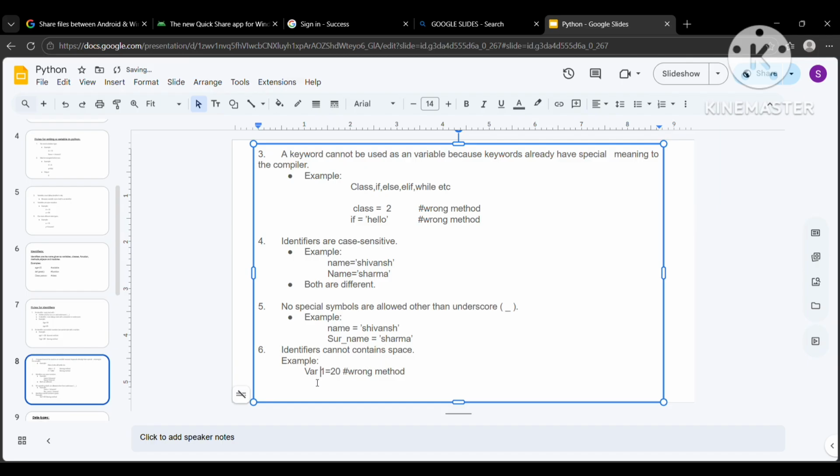Next, identifiers cannot contain spaces. Look here, this will throw an error if I try to print this variable. Here you can see that there is a space between var and 1. Var is simply for variable. We cannot add spaces between them. Instead, we can use an underscore or simply write it together. That's what spaces mean.